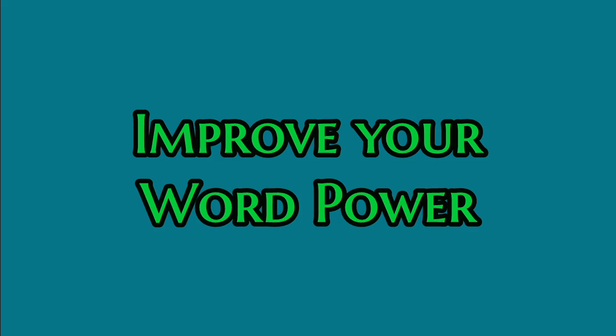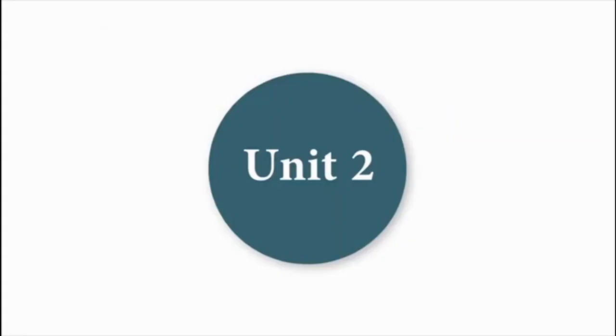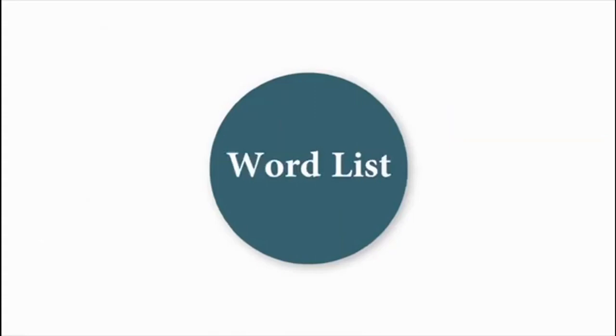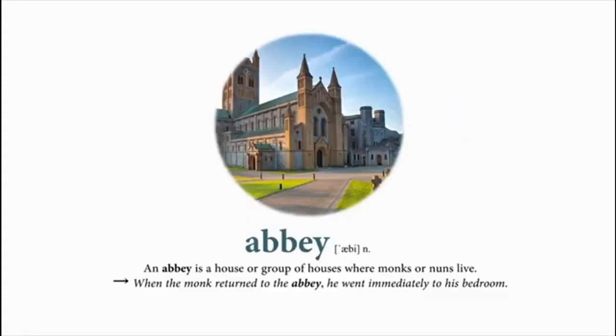Improve your word power. Unit 2. Word list. Abbey. An abbey is a house or group of houses where monks or nuns live. When the monk returned to the abbey, he went immediately to his bedroom.